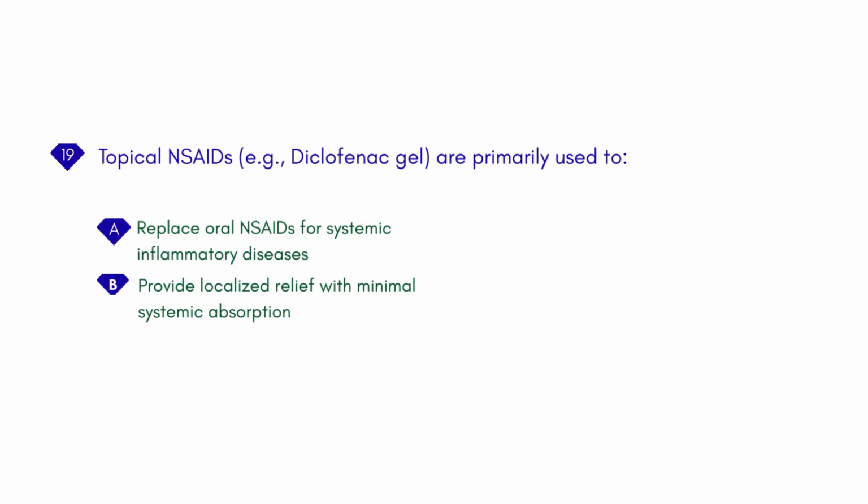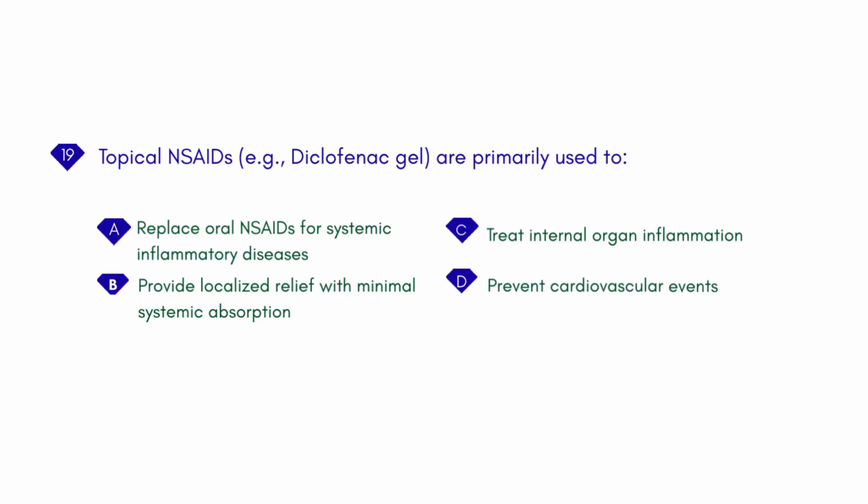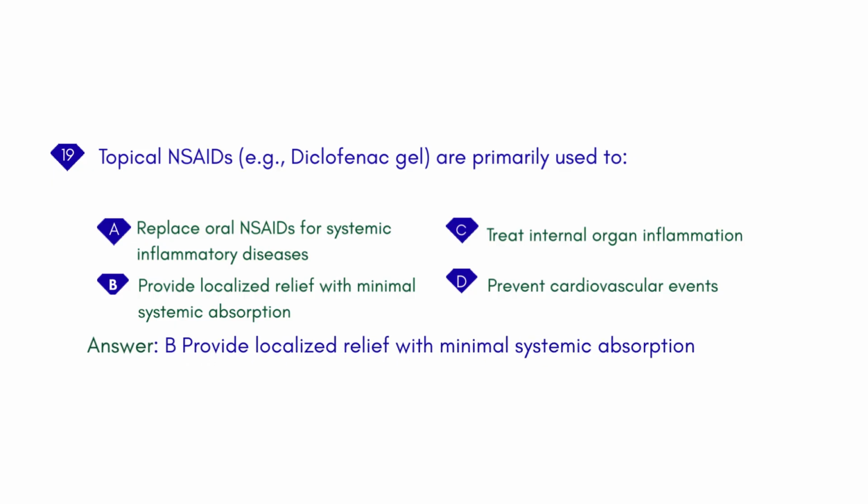Topical NSAIDs, e.g., diclofenac gel, are primarily used to A. Replace oral NSAIDs for systemic inflammatory diseases. B. Provide localized relief with minimal systemic absorption. C. Treat internal organ inflammation. D. Prevent cardiovascular events. Answer: B. Provide localized relief with minimal systemic absorption.